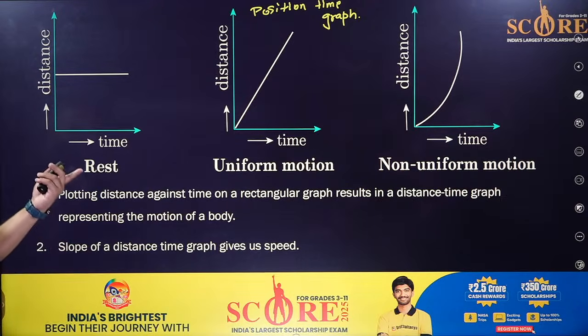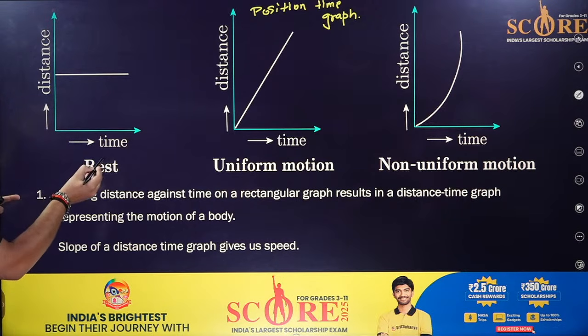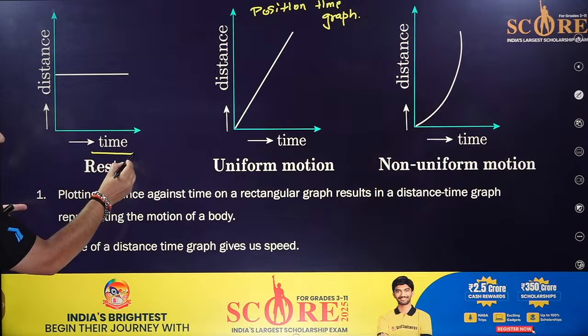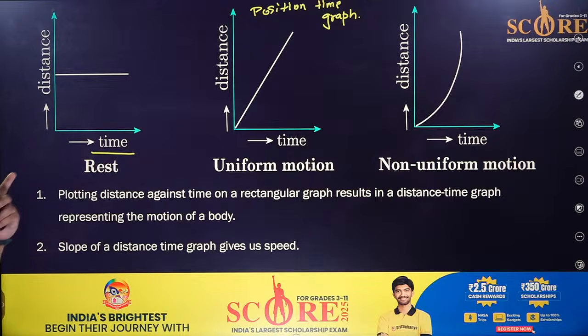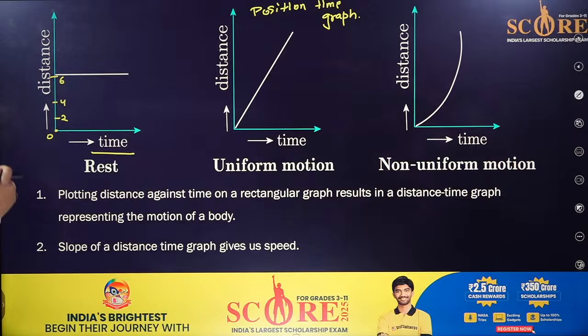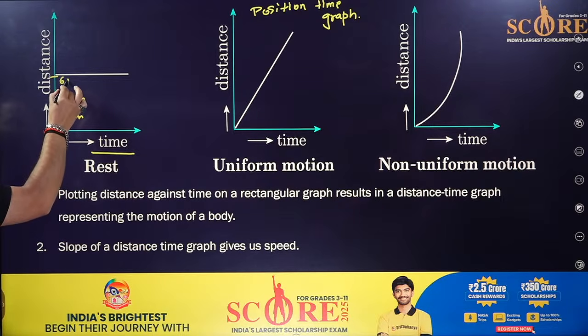In the position-time graph, whenever you see a line that is parallel to the time axis, we can say one thing. Suppose this is 0, 2, 4, and for example 6. This is 2 kilometers, 4 and 6 kilometers.